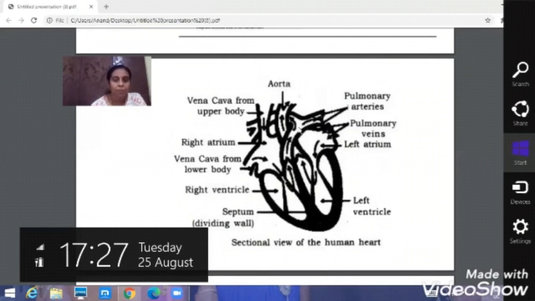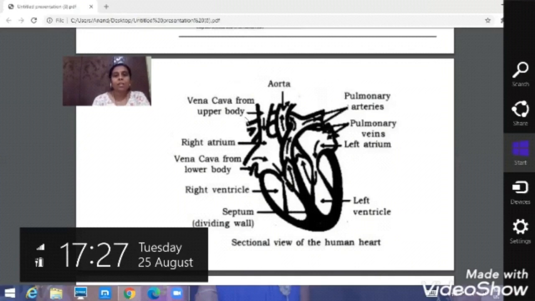You can see over here the pulmonary arteries have been divided. What is the function of the pulmonary arteries? They arise from the right ventricle and carry deoxygenated blood to the lungs for purification. Purification is nothing but, deoxygenated blood contains carbon dioxide. This deoxygenated blood goes to the lungs through the pulmonary arteries.